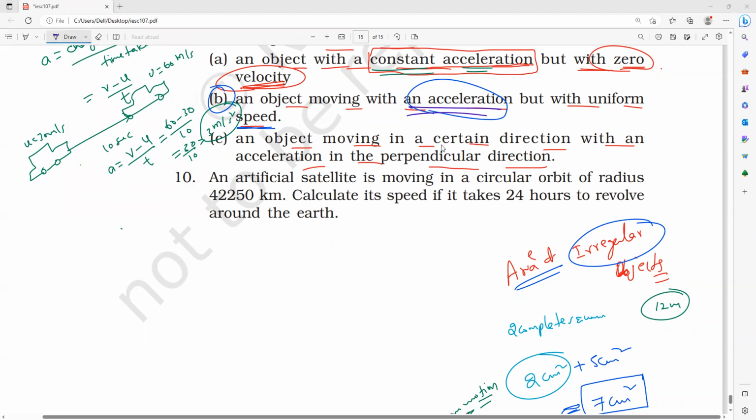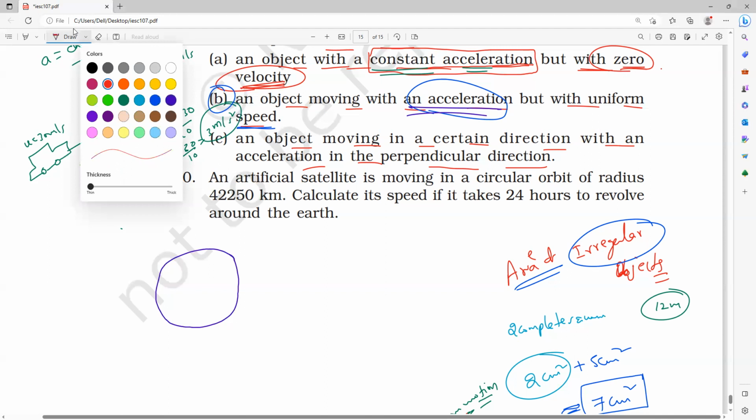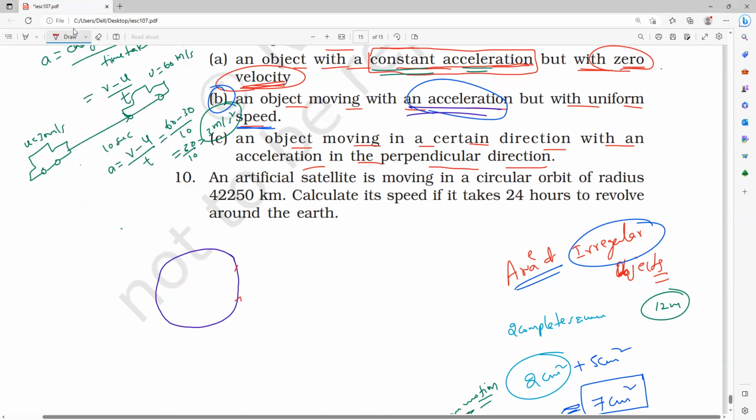Yes, Nivedan found it. It's circular motion. Have you all remembered? In circular motion, the body can travel with the same speed, constant at every point, but the direction is changing at every point.